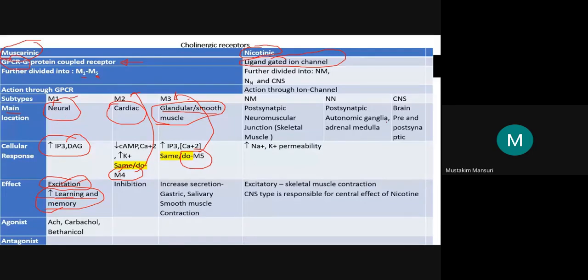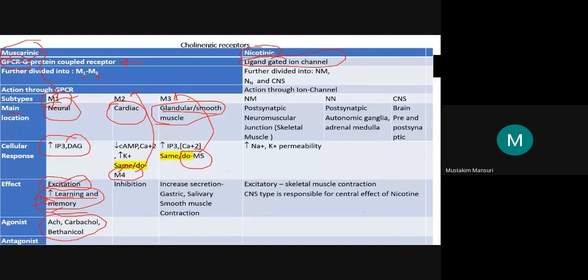So from this we can understand that if a substance acts as an agonist on the M1 neuronal muscarinic receptor, it may be beneficial in the treatment of loss of memory. If the patient has loss of memory, it can be useful to treat it. Here I have taken some examples from this category: acetylcholine, carbachol, bethanechol. Next exercise you are going to do, I will tell you at the end of this table.